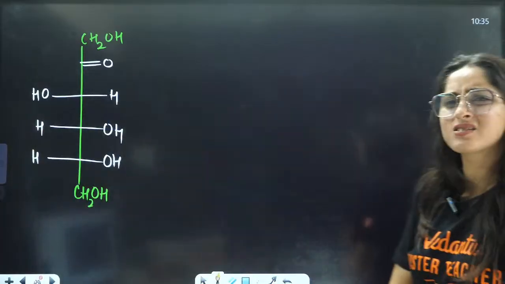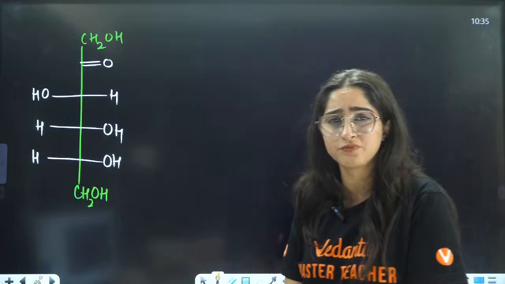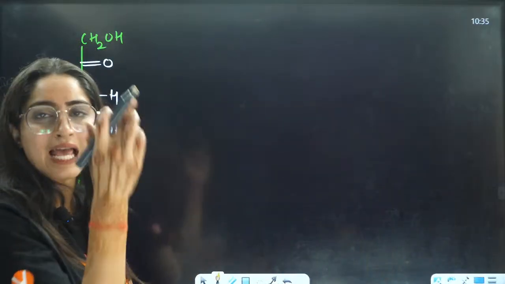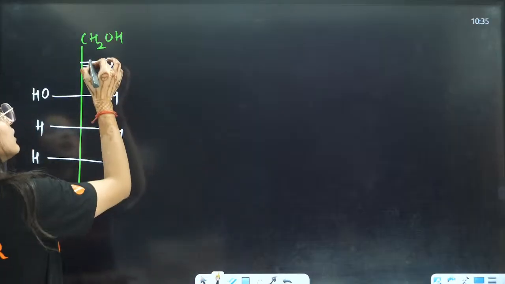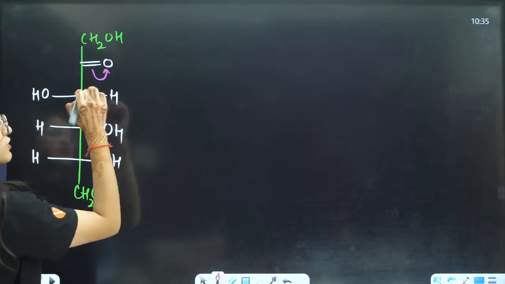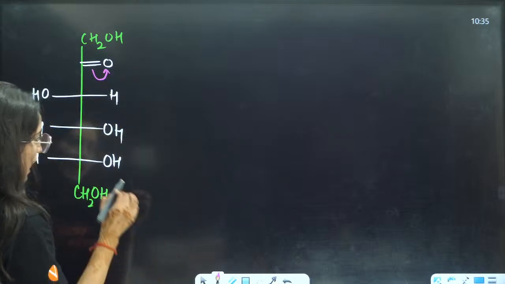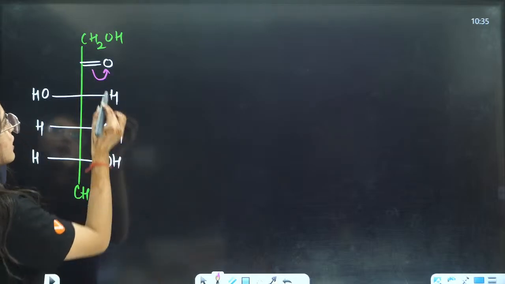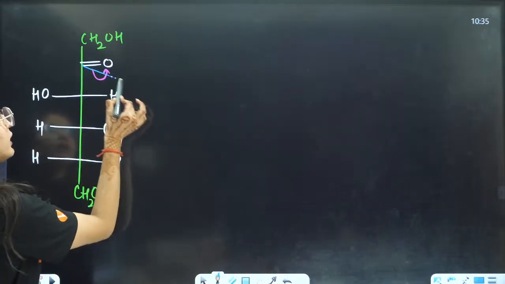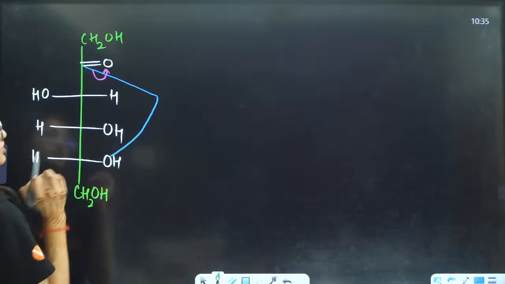Now we are doing the same thing here, right? We are converting this into the cyclic structure. Again the same thing. Here the pi electrons of this double bond will shift here, right? And this carbon will be now linked to this oxygen, right?